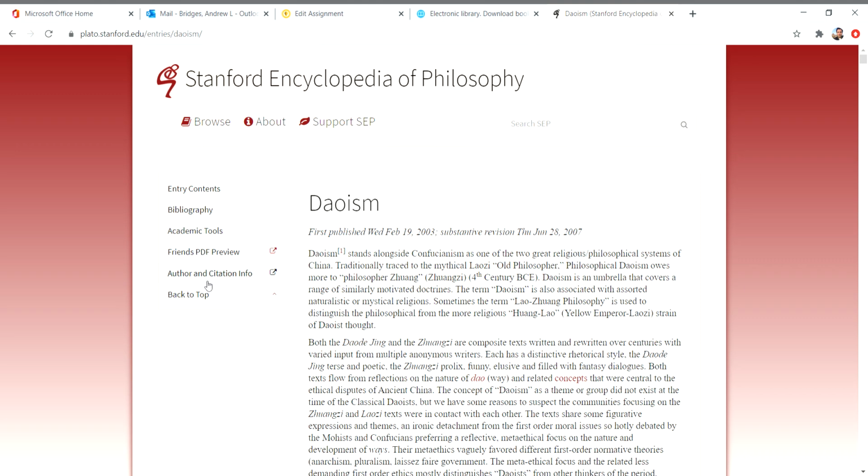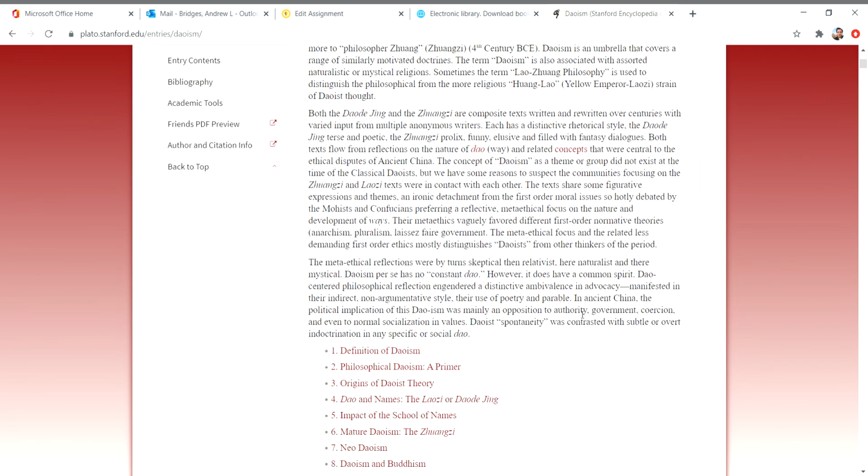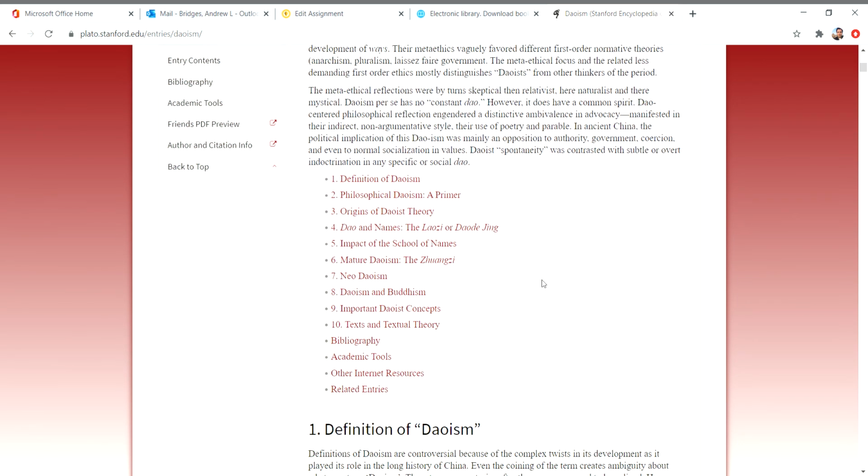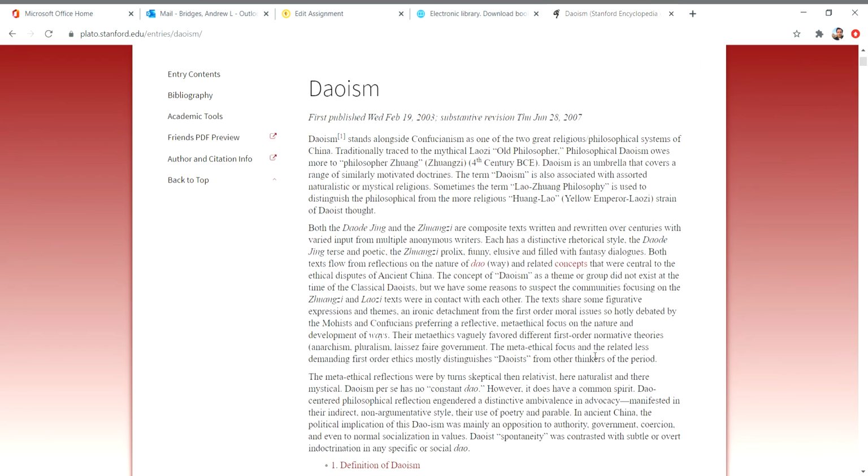You might want to read it because it will inform you quite a bit about the subject, and you might say, well, I want to do my research on Confucianism's interaction with Taoism, or I want to do my research on Laozi or the Tao Te Ching, and this article will inform you on a variety of things in Taoism, and this will show you what the article is about. So if you're doing your research on Taoism, you might want to read this article, but you can't necessarily use it as a source. What can you use as sources with it?